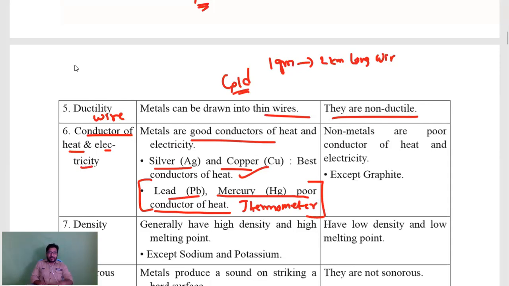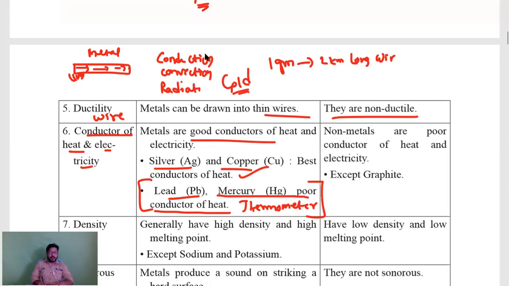Basically, what is conductivity? If you take a metal rod and heat it at one point, automatically that heat is transferred to the other end of the same material, which you have learned in 7th class regarding conduction, convection and radiation, if you remember. So what is the difference?